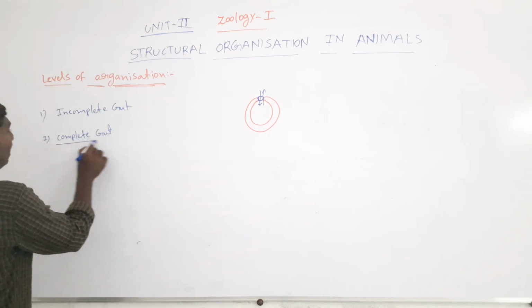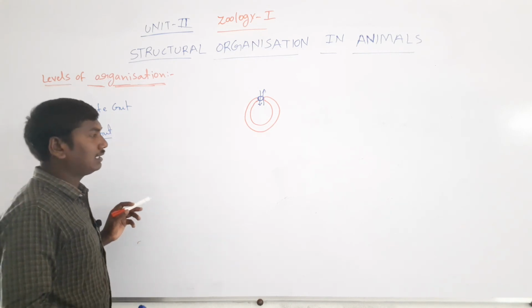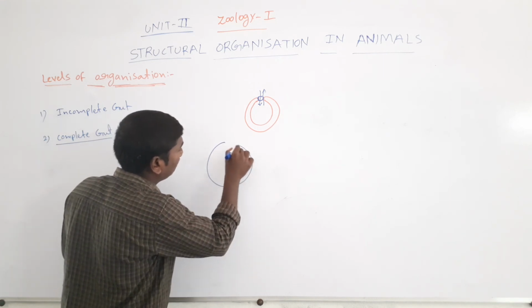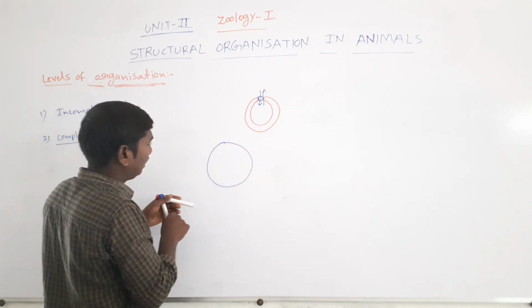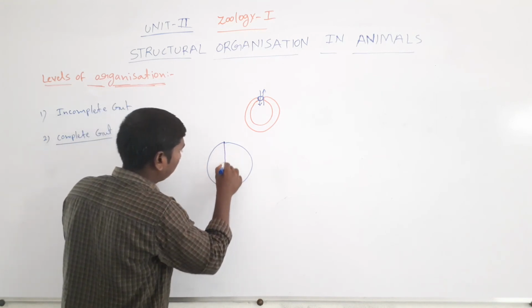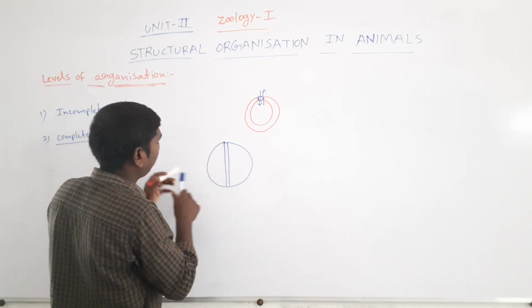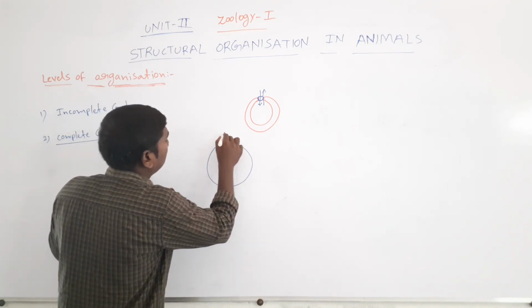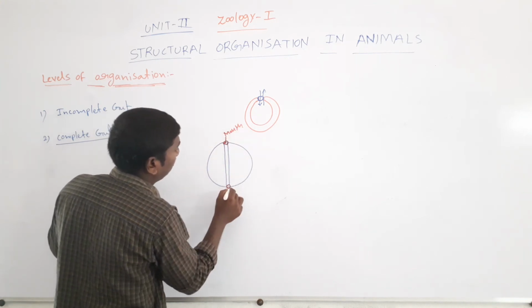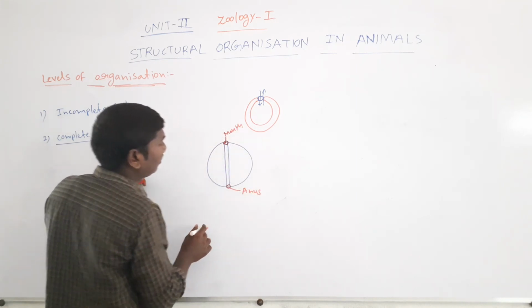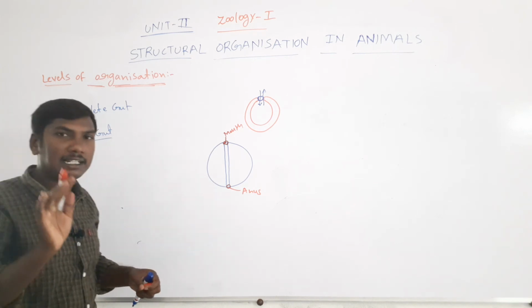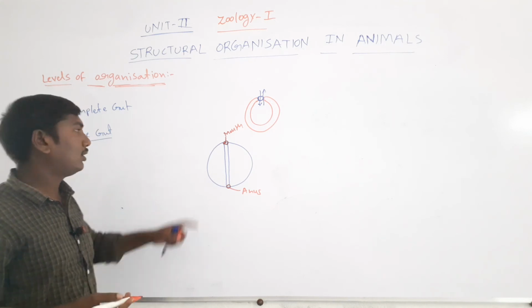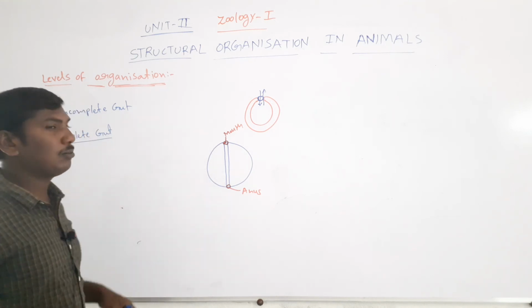So second one is the complete gut. So the complete gut means the organism presenting on the two openings. So these are the mouth, these are the anus. Mouth and anus. So these are the two openings. Alimentary canal presenting on the two openings. One opening is the mouth, another opening is the anus. So this type of gut is called the complete gut.